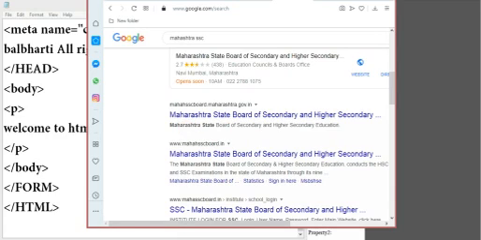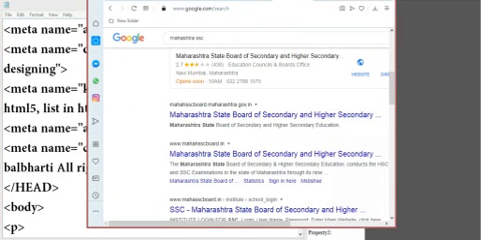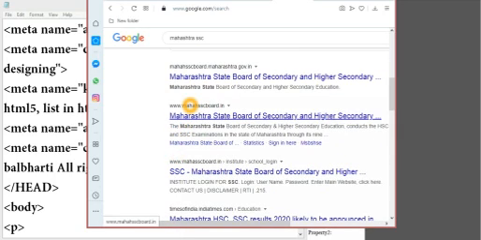Then here you have the search engine where you have to optimize. So see, we have the copyright content and we have the keywords. These are the keywords which are used by the search engine. Here we have a different link, and here also we have a different link. So these are the meta names, and the keyword is also used. This is the practical of the meta tag.